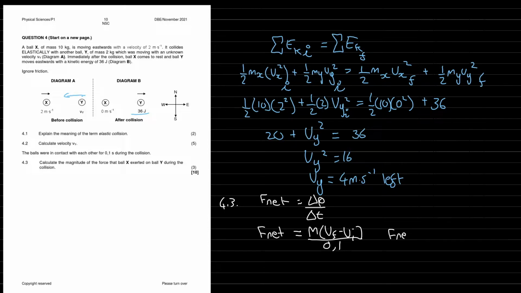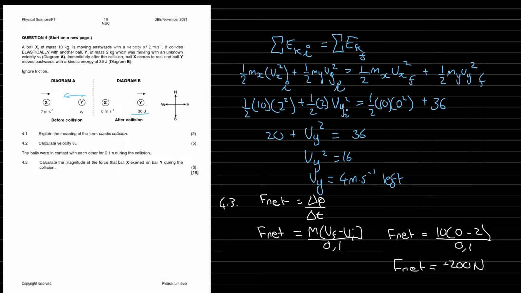So the mass of ball X is 10 kilograms. Its final velocity was 0, and its initial velocity is 2. So that's going to be over 0.1. So negative 20 divided by 0.1 is negative 200 newtons.